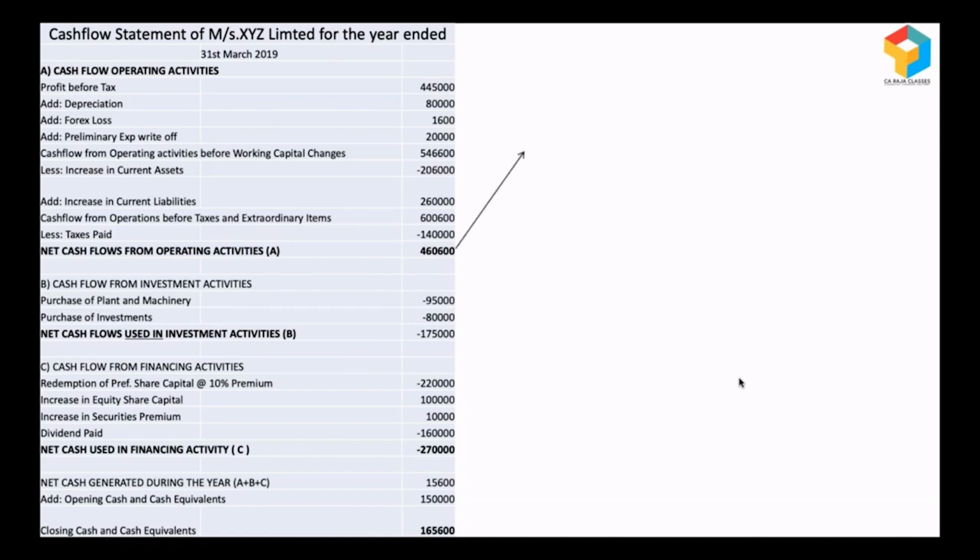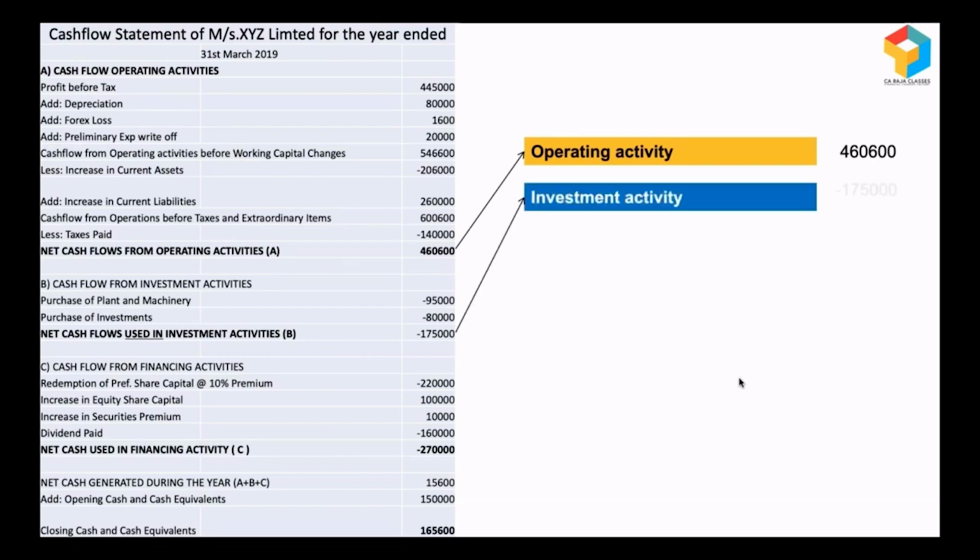So you should know where you have to keep your eyes. Okay, look at this cash flow from operating activity. It's a positive figure of 4,60,600. Look at this investment activity. It is a negative figure of 1,75,000. So the positive figure of 4,60,600 from operating activity means they've run their business for one full year, and from operations they've made a positive cash. Whereas investment activity negative figure means they have paid 1,75,000. Cash had gone out to the extent of 1,75,000 because they have made some investments. So some other assets have come in.